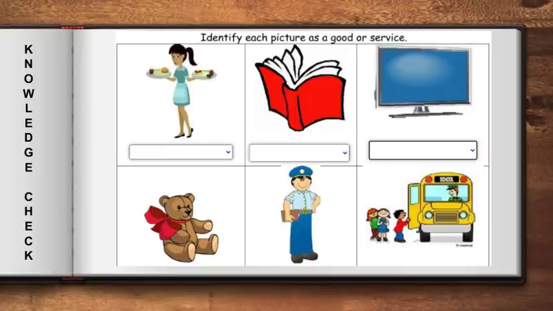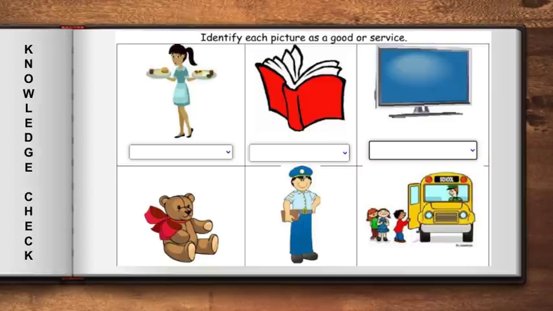Now I have a small exercise for you to do. Look at these pictures and you try and tell me which of these come under goods and which come under services. Take a moment and just look at it, and then we will go through it together. Okay, let's do it together.